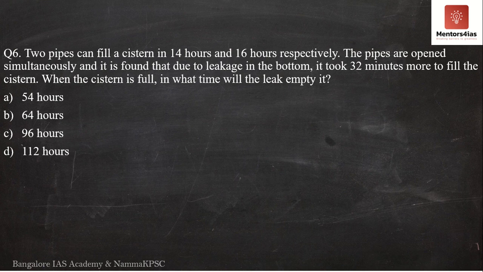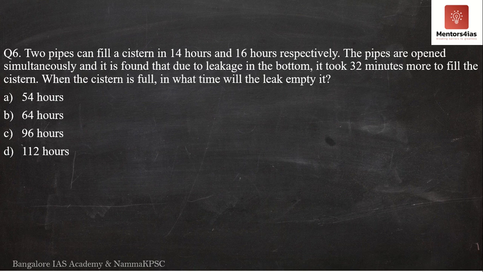The sixth question says, two pipes can fill a cistern in 14 hours and 16 hours respectively. The pipes are opened simultaneously, and it is found that due to a leakage in the bottom, it took 32 minutes more to fill the cistern. When the cistern is full, in what time will the leak empty it alone? The question means that if the cistern is full, what is the time taken by the leak to empty the entire tank by itself?